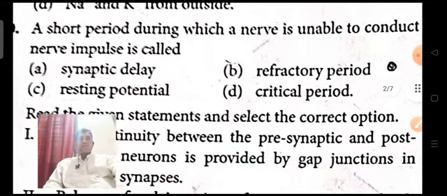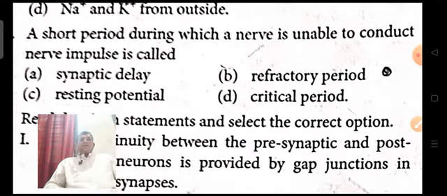Question 28. A short period during which a nerve is unable to conduct a nerve impulse is called the refractory period, not synaptic delay.